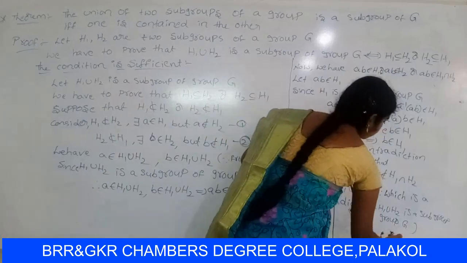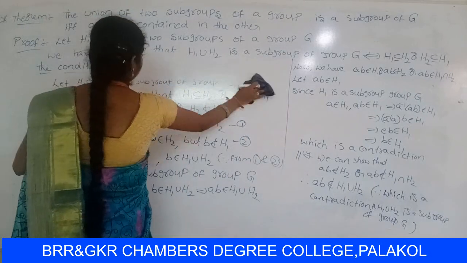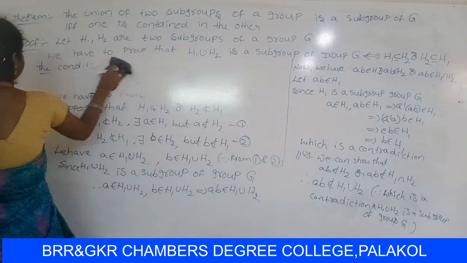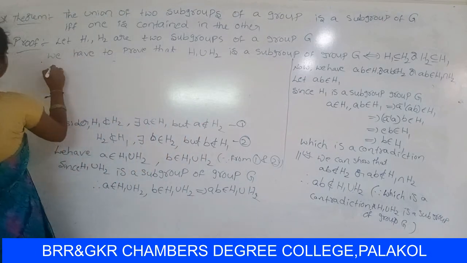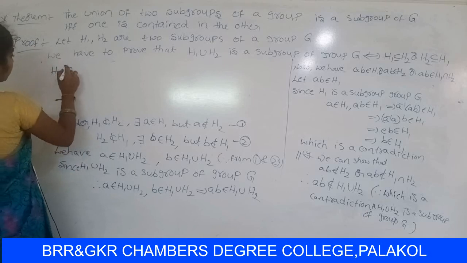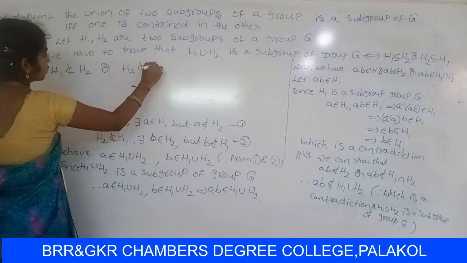So that means H1 not contain H2 or H2 not contain H1.